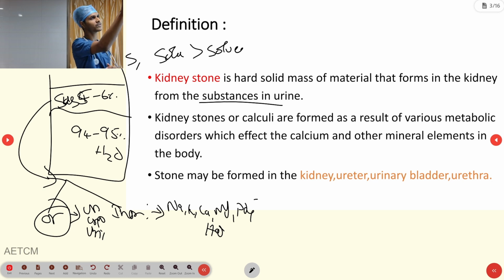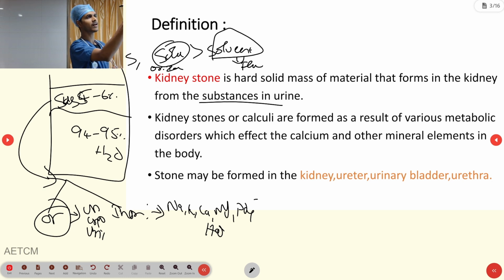If it is confusing, solute means nothing but your organic and inorganic substances. Solvent indicates your fluid or water level. So when the organic and inorganic substances are higher than the fluid level, automatically it will form a precipitation or crystals, that is called the urinary stone.